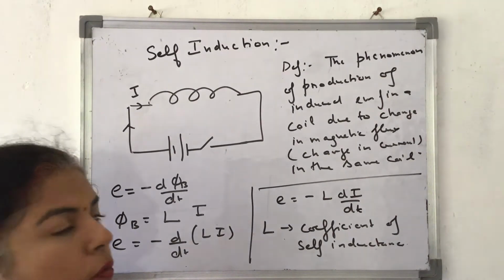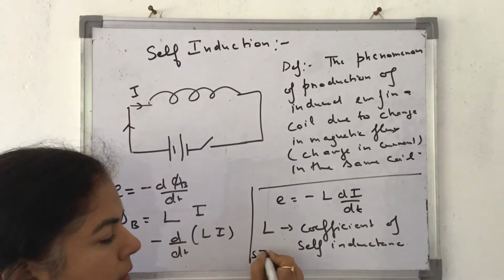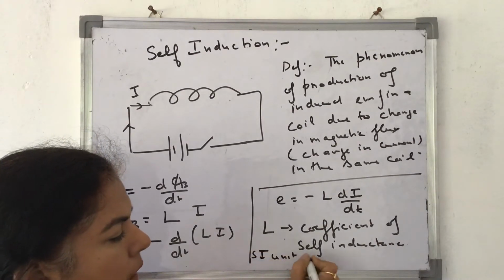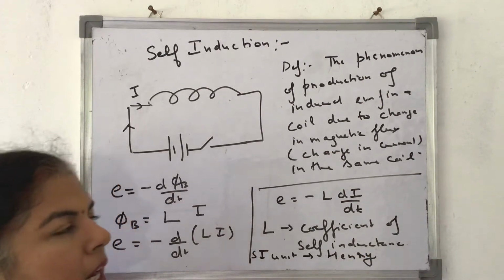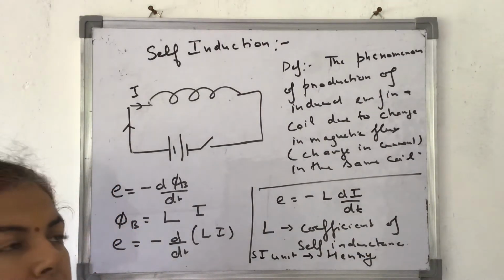Now what is the SI unit of this? It's a new term for you. SI unit of self-inductance is Henry.